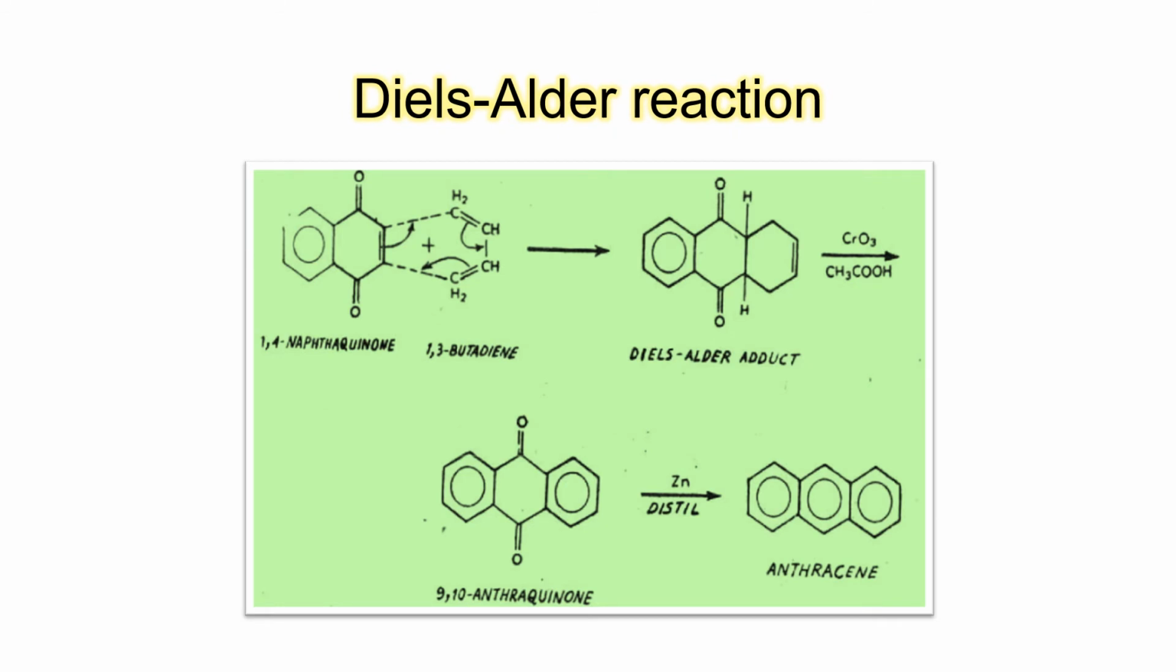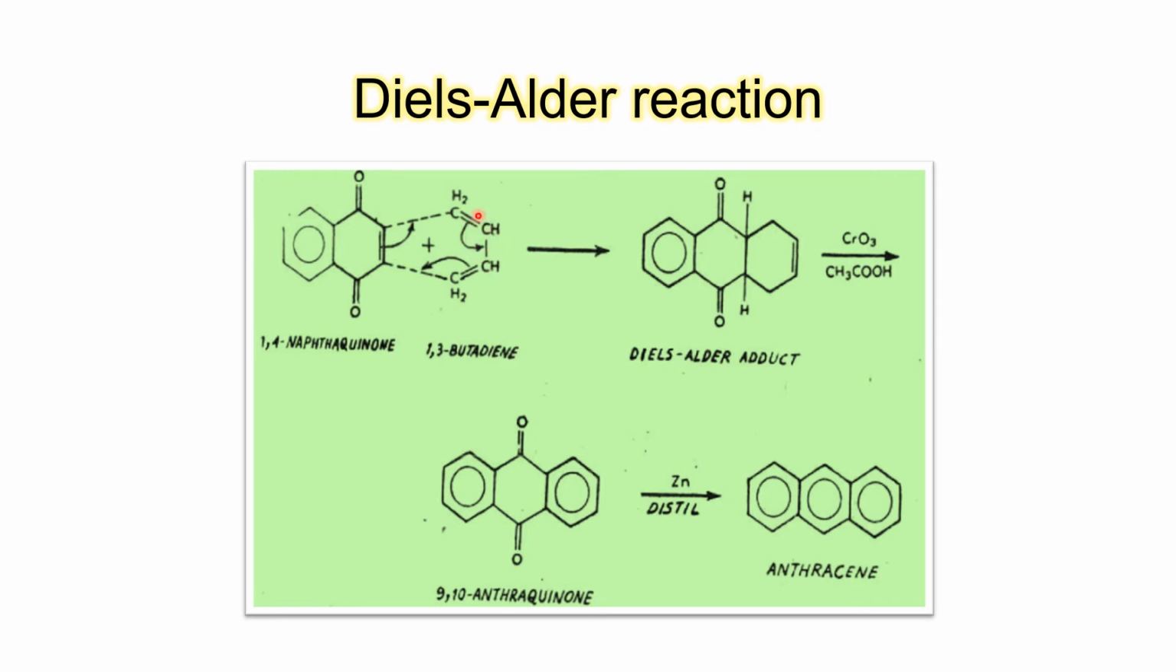In Diels-Alder reaction, it is a reaction between a diene and a dienophile. Here we are taking 1,4-naphthoquinone as a dienophile. You can observe a double bond over here. And we are taking 1,3-butadiene as a diene. So butadiene, as the name suggests, consists of two double bonds. In between there is a single bond.